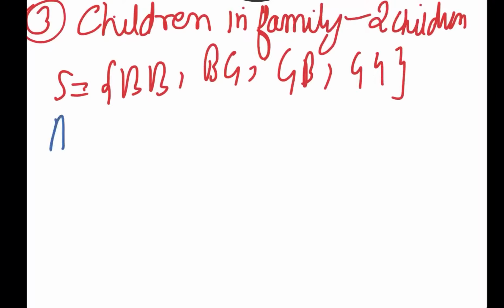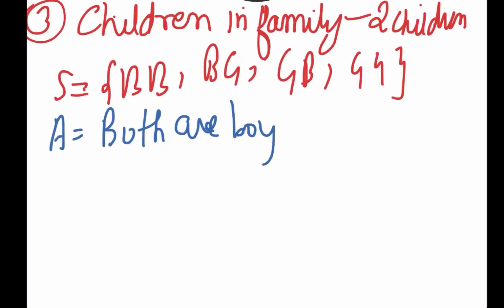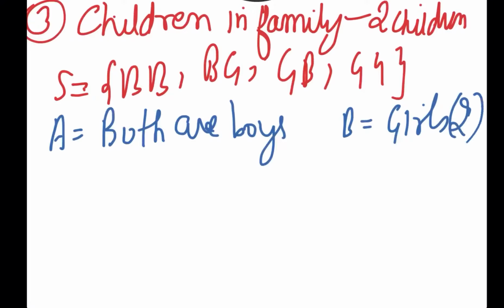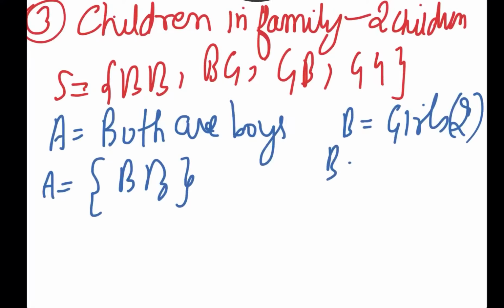The first event I am taking here is event A, that both are boys. Event B, both are girls. So set A for both are boys will only include one possibility, which is boy and boy, and set B for both are girls will also include only one possibility, that is girl and girl.